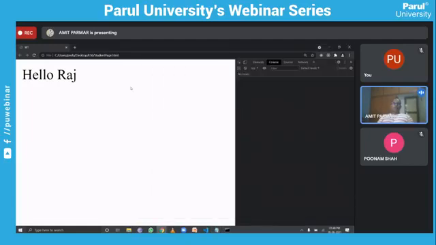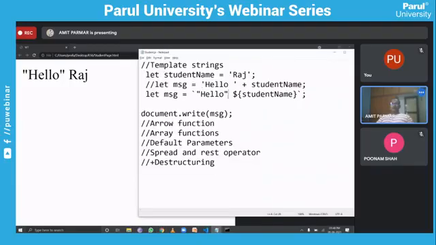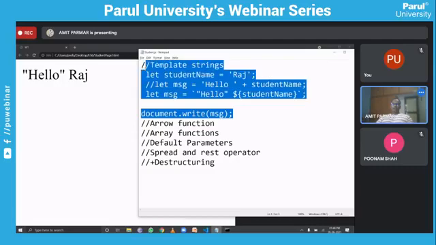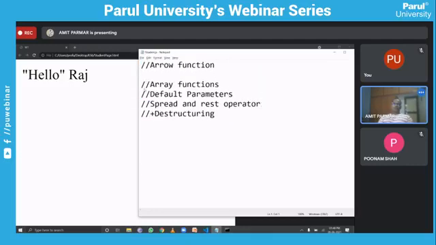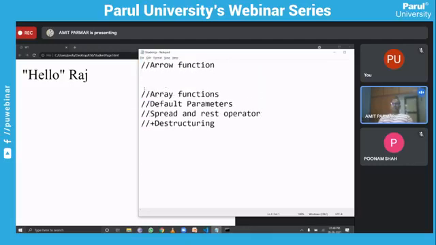We can use the code also here, and there are many more different advantages when we have complex kinds of string embedding. At the moment this feature will be very useful. Okay, so that is template string, which is something very interesting and useful. Now the most important feature that I want to discuss with you is the arrow function.